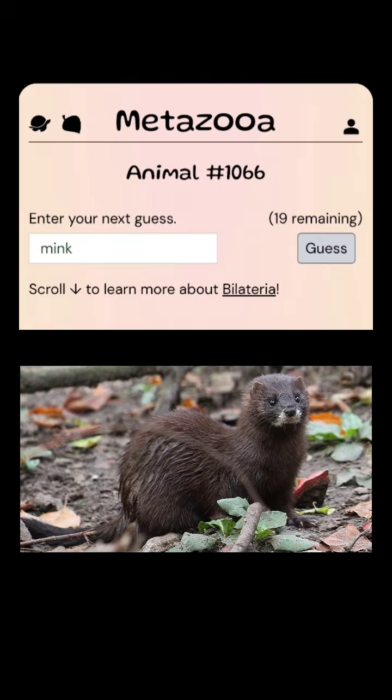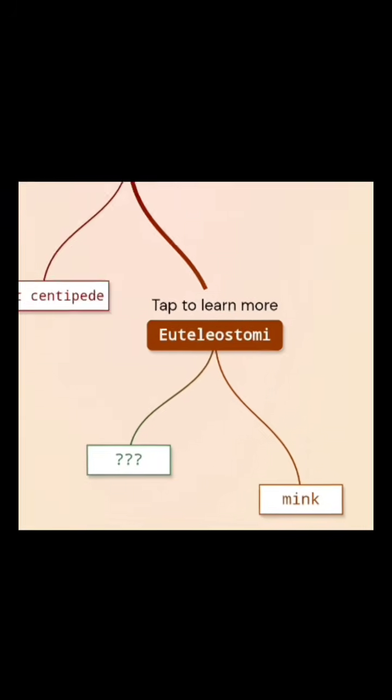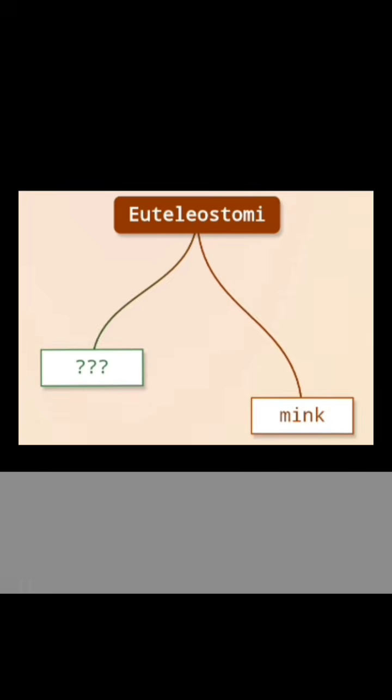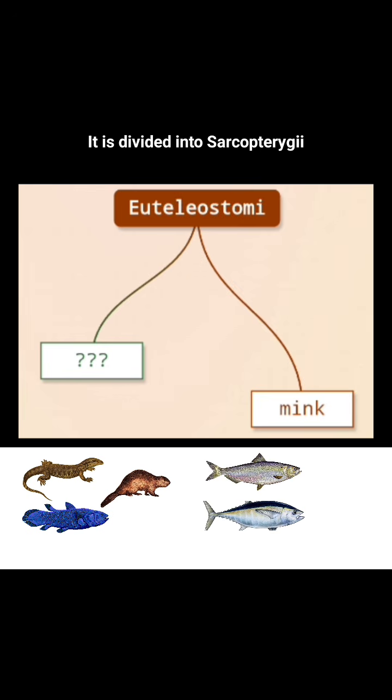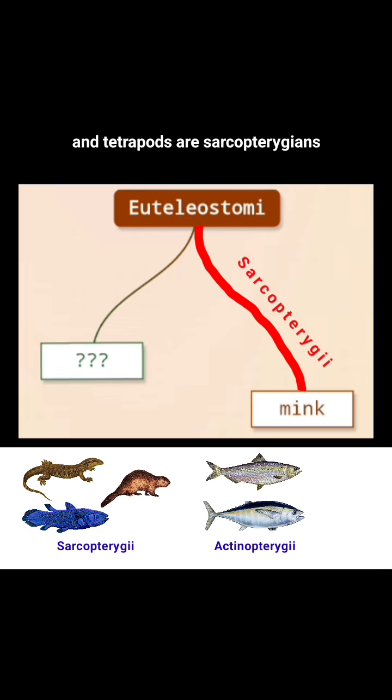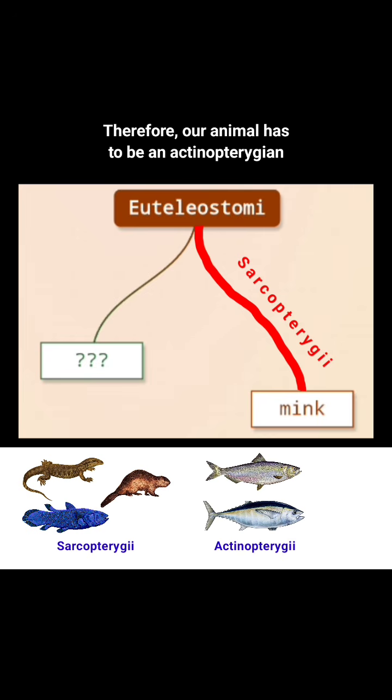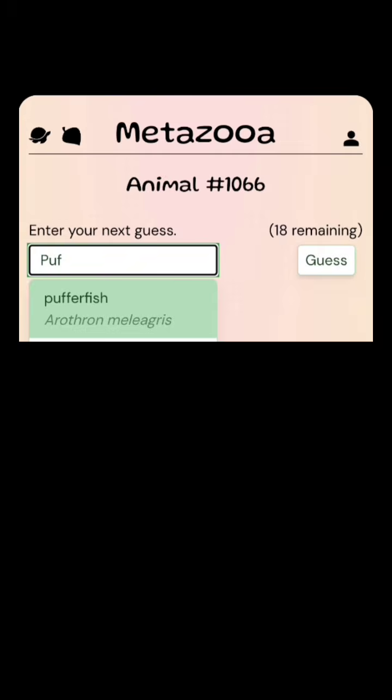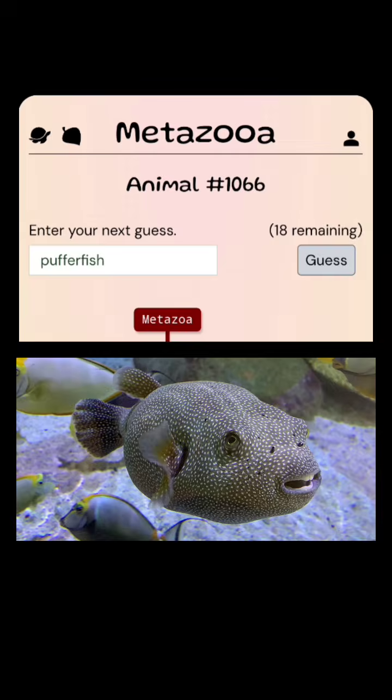Mink. Euteleostomi. It is divided into Sarcopterygiae and Actinopterygiae. The mink is a tetrapod, and tetrapods are Sarcopterygians. Therefore, our animal has to be an Actinopterygian. Pufferfish.